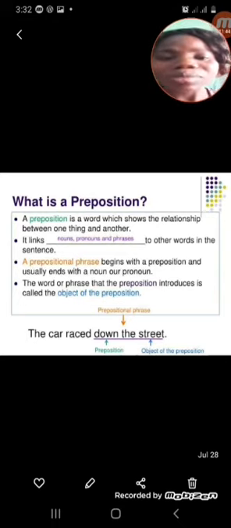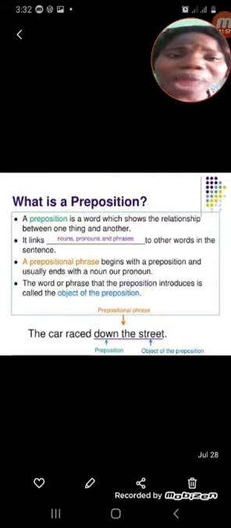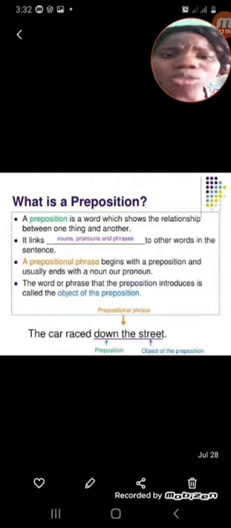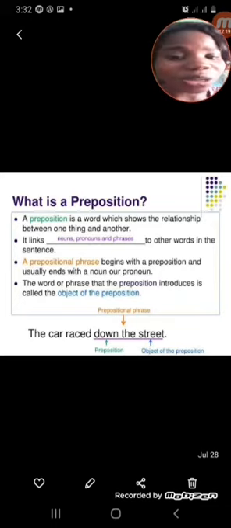Okay. So, prepositions show relationship between words in a sentence. And we have so many examples of preposition. We have on, at, by, for, before, behind, after, below, on top, under. We have so many examples of prepositions. Do you understand now? So you need to read more about preposition in preparation for your test.